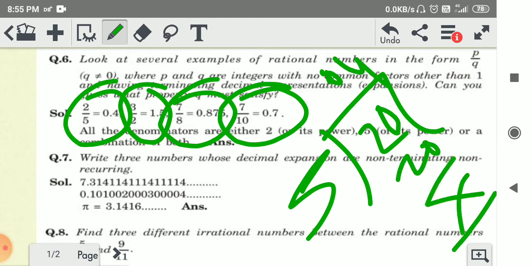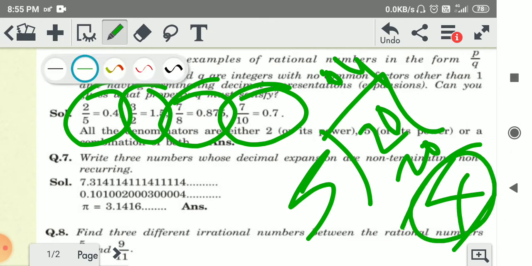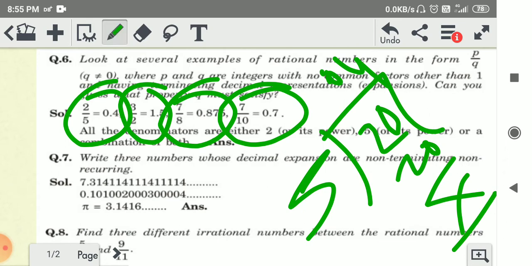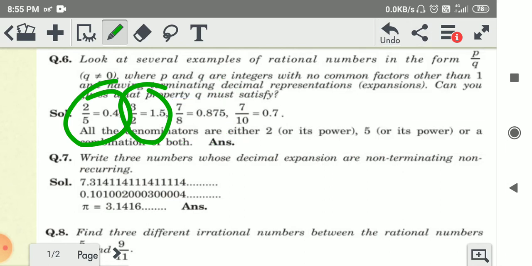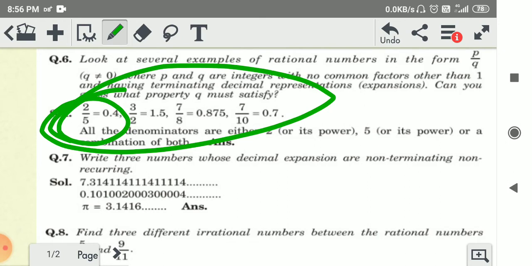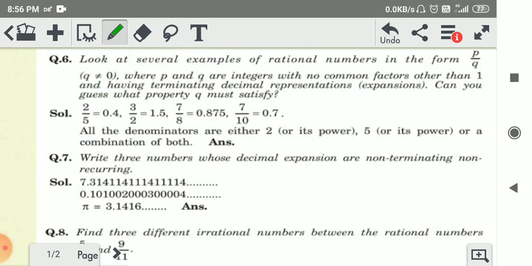So the remainder is equal to 0. So this is 2 by 5, completely divisible, and a decimal expression. So these are some examples which are in the form of P upon Q and which are divisible by the denominator. Okay. Now question number 7.